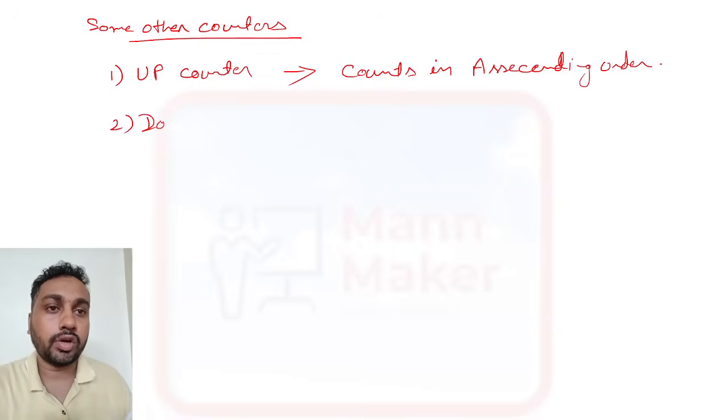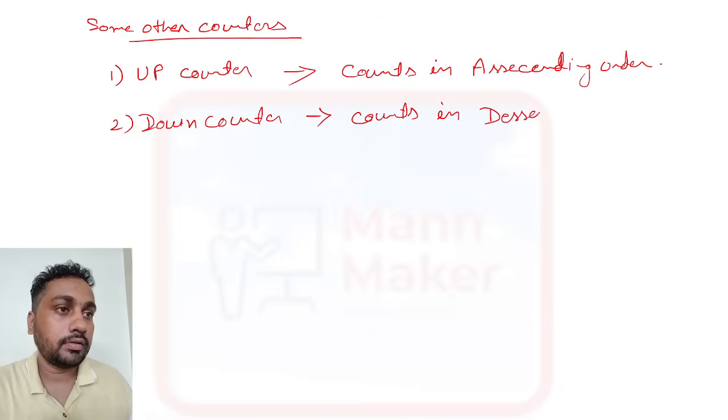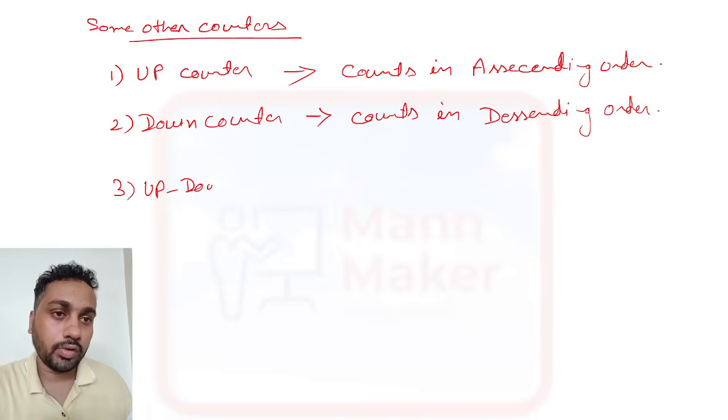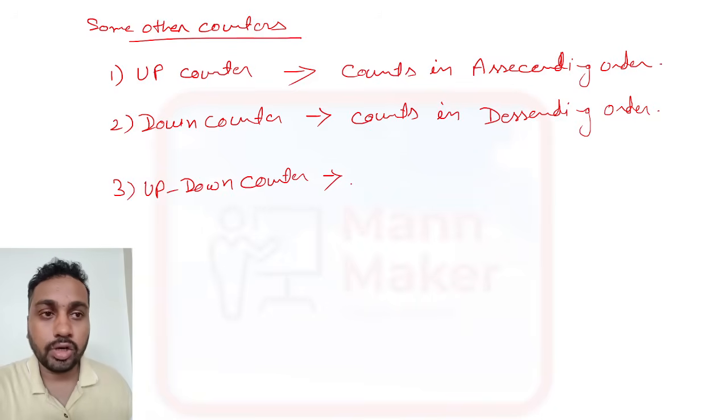Then we have the down counter. In a down counter, it will count data in descending order. Now we have the up and down counter also.